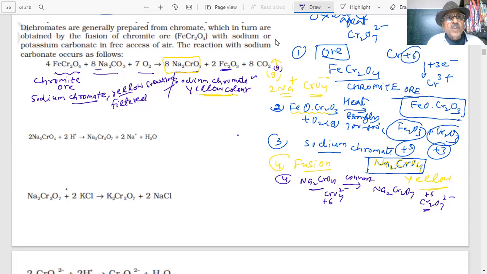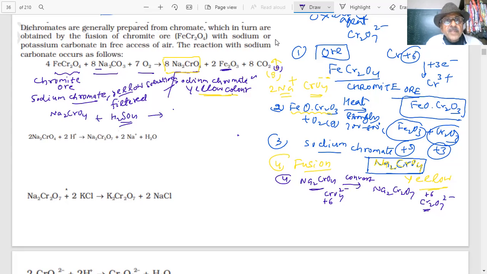This is acidified, student. Why do we want to acidify? We want to convert sodium chromate into sodium dichromate, students. What will happen? You have Na2CrO4, student, and we will react this with sulfuric acid. Sulfuric acid is an acid, student. And this will produce, student, what we have here, Na2CrO4.